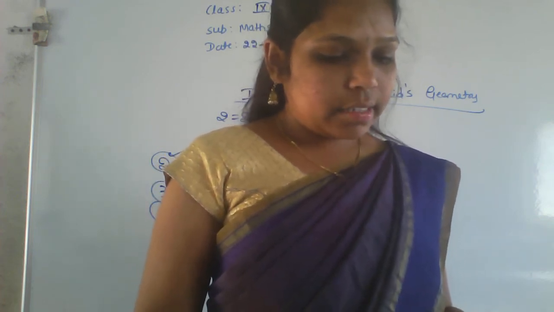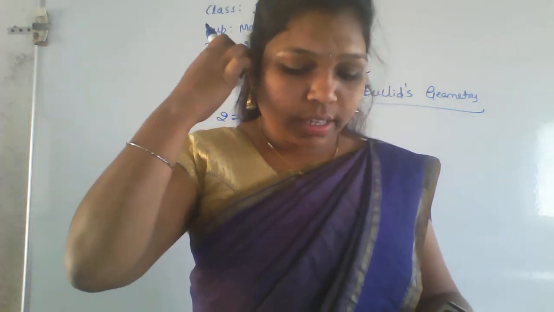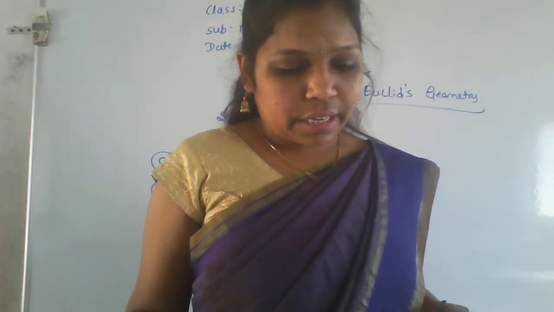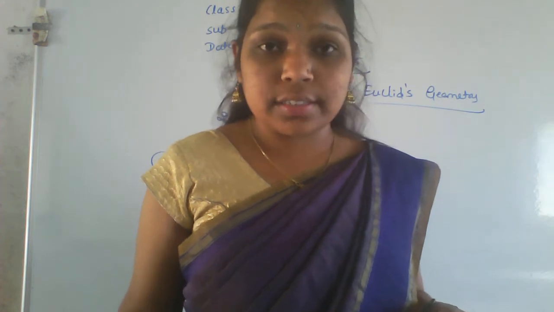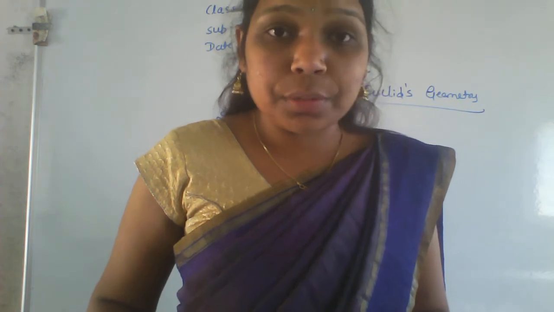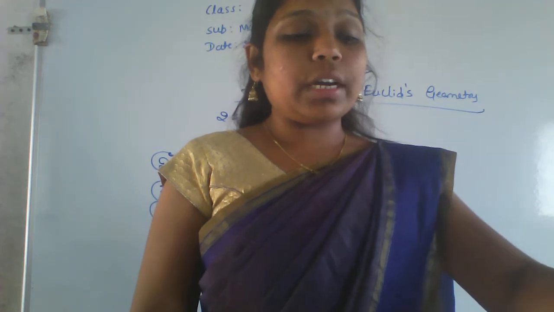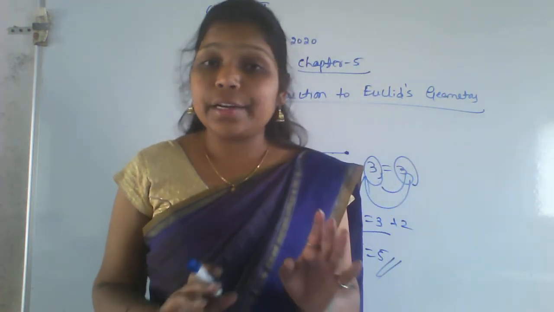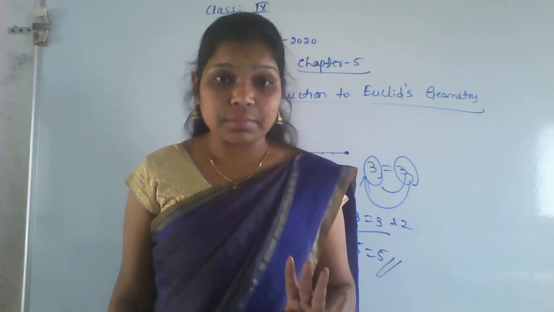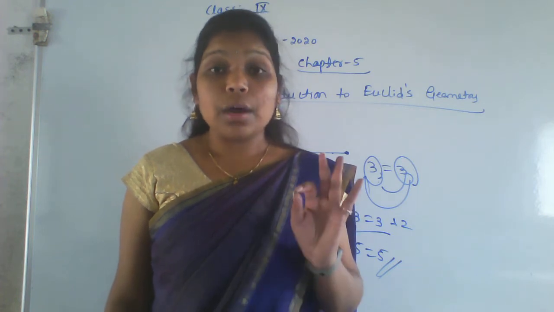Next here, they given postulates, Euclid's 5 postulates. What are the first postulates? See here, open page number 82. I am giving only explanation. Here only explanation is there, nothing to do the problem here. So just listen to the explanation properly. Open page number 82. In that they given Euclid's 5 postulates. I told first Euclid's definitions, and next I told Euclid's axioms. Now I am going to give Euclid's 5 postulates.